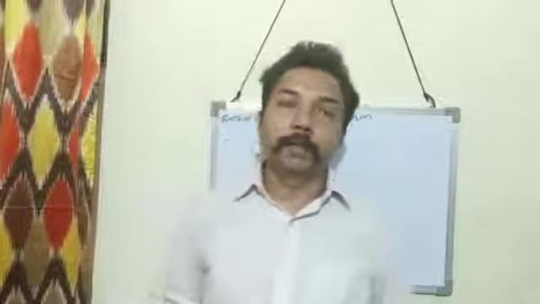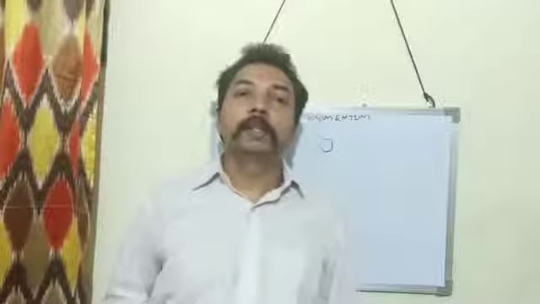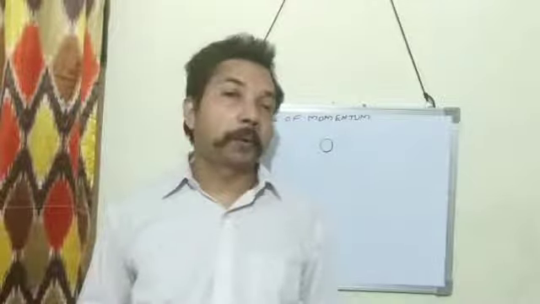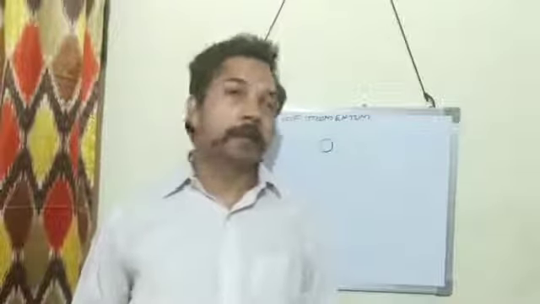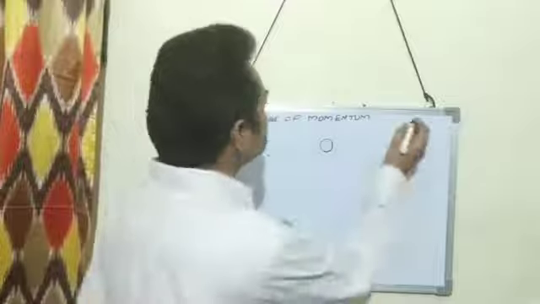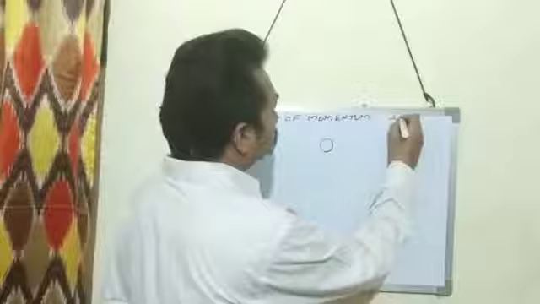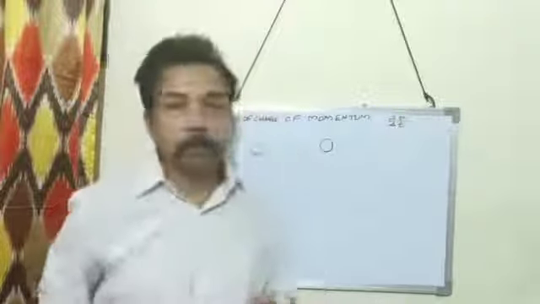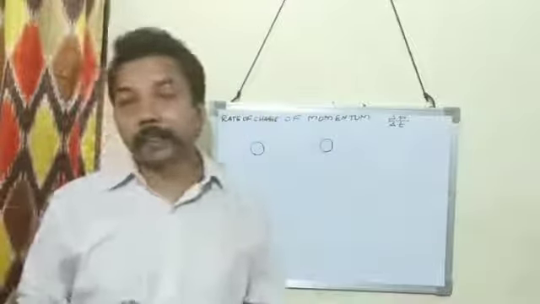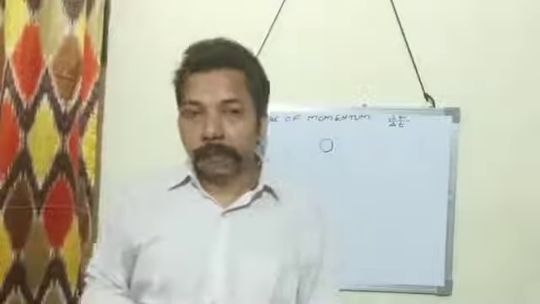Now the next one is rate of change of momentum. Rate of change of momentum means change in momentum upon time. That is called rate of change of momentum. Change in momentum is delta P upon change in time. That is the rate of change of momentum. This delta denotes change. So rate of change of momentum is change in momentum upon time taken.